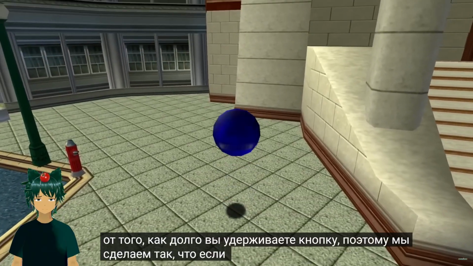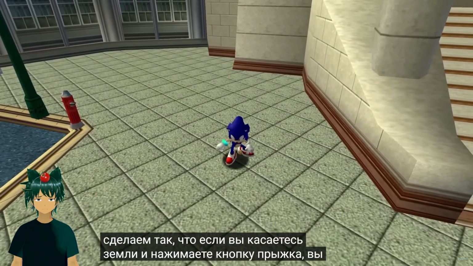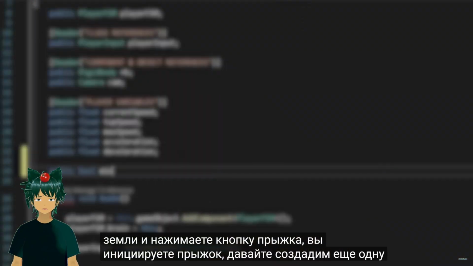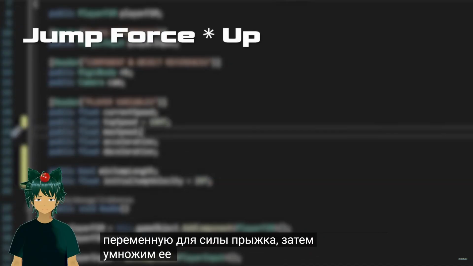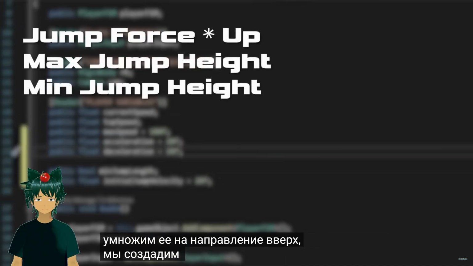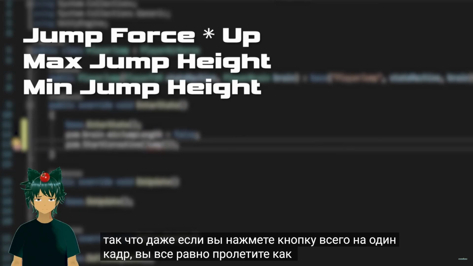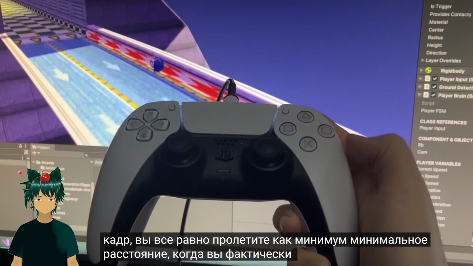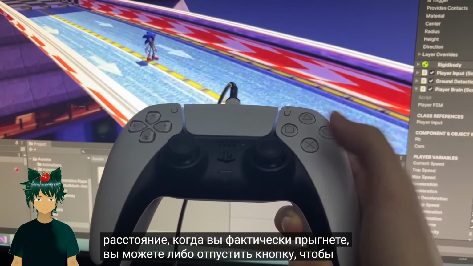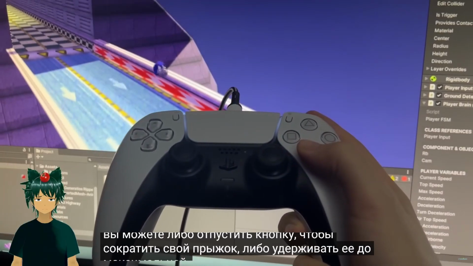So we'll make it so that if you're touching the ground and press the jump button, you'll initiate a jump. Let's make another variable for the jump force, then multiply this by the upward direction. We'll make a minimum jump height though, so even if you tap the button for just a frame, you'll still go at least a minimum distance. Once you're actually jumping, you can either let go of the button to shorten your jump or hold it down until the maximum height.